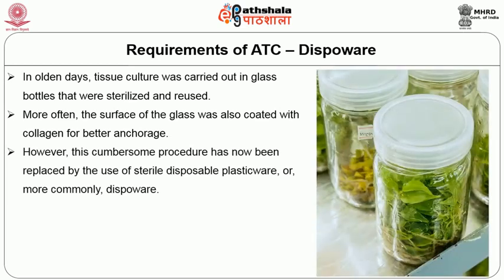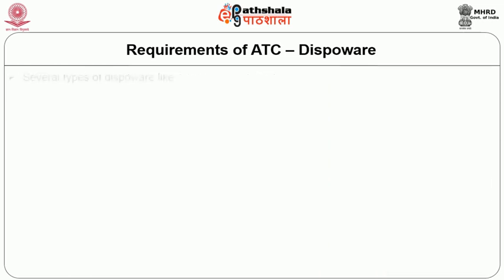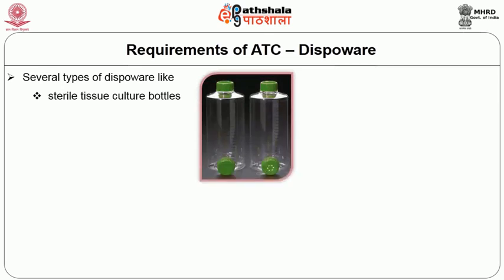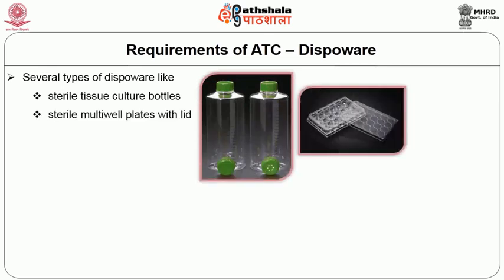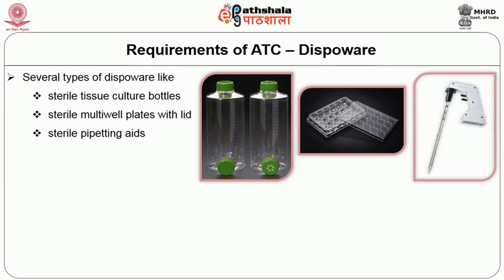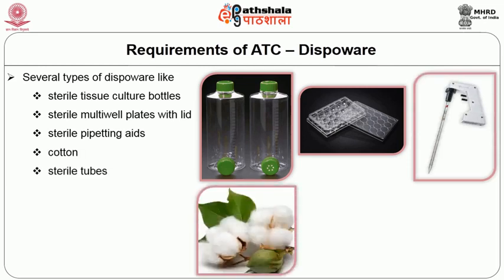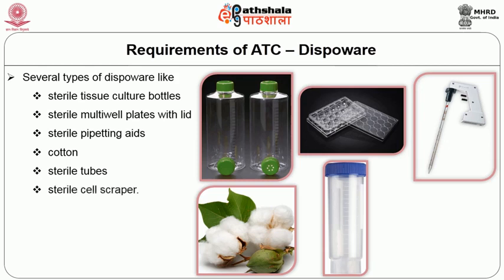However, this cumbersome procedure has now been replaced by the use of sterile disposable plasticware or more commonly disposeware. Several types of disposeware like sterile tissue culture bottles, sterile multi-well plates with lid, sterile pipetting aids which include the micropipettes and tips, cotton, sterile tubes, sterile cell scrapers, etc. are commonly used in animal tissue culture.